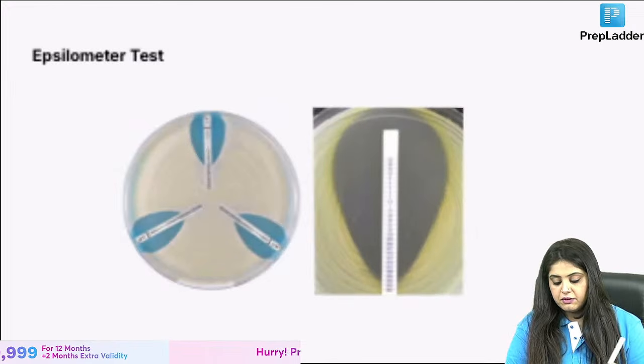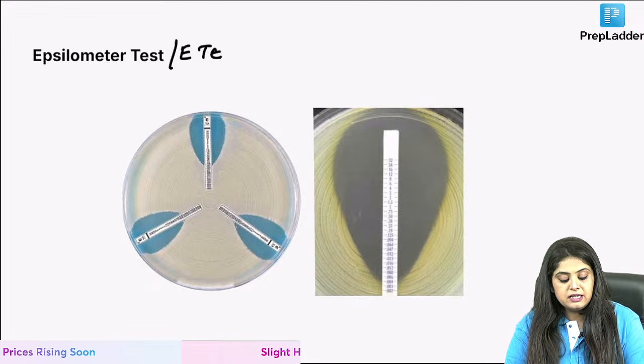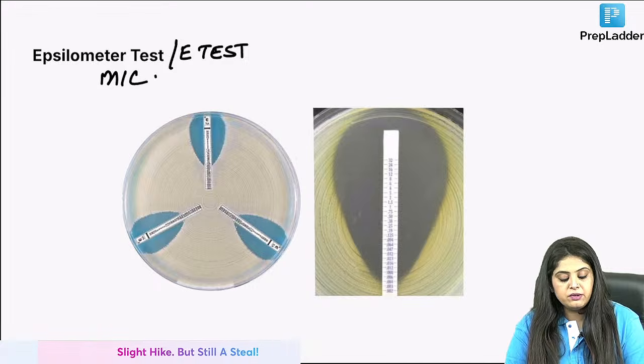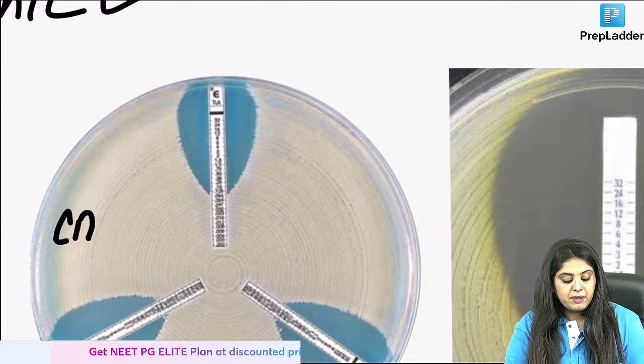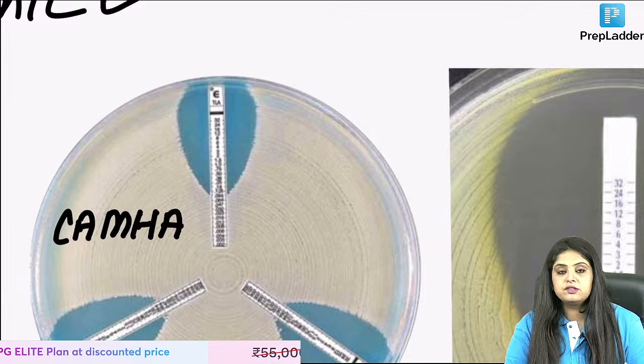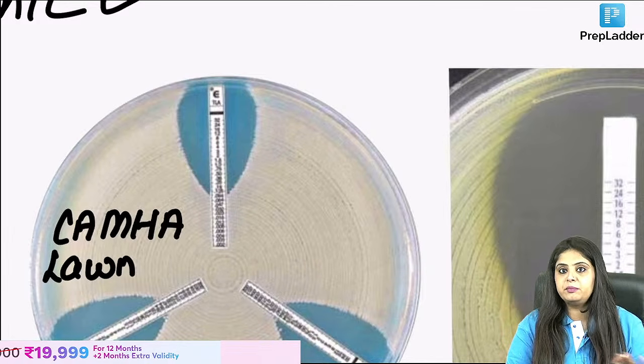But one quick question, one disadvantage, ma'am, it did not tell you the MIC, but what will tell you the MIC? Perfect. Everyone started telling me that the epsilometer test, which is also referred to as the E test, is going to tell you the MIC. How does it tell you the MIC? Firstly, in the exam, what do you use? Ma'am, I use the same CAMHA, cation adjusted Mueller-Hinton agar. I use the same lawn culture, urine is spread everywhere.